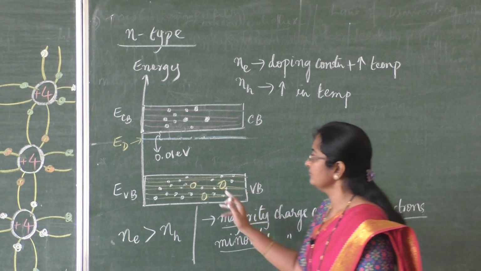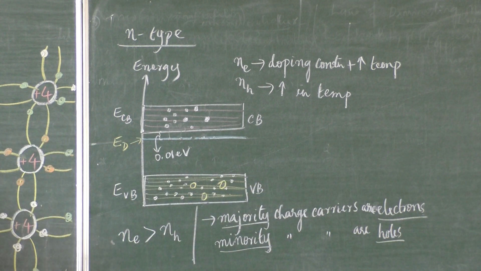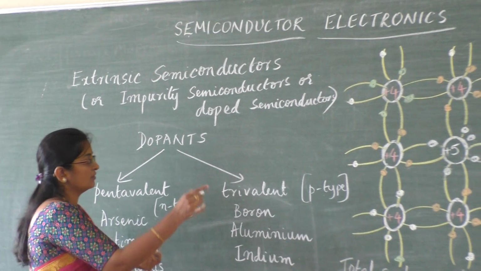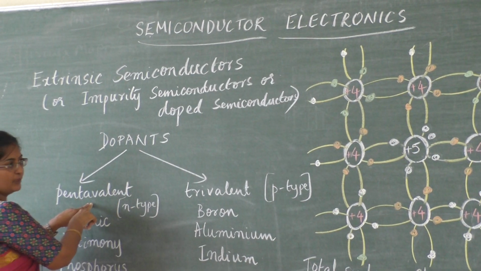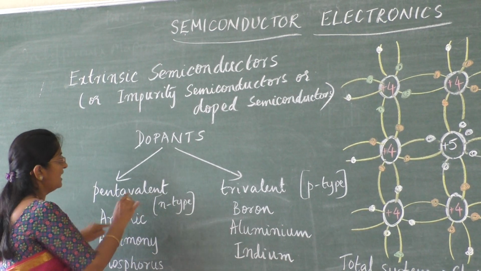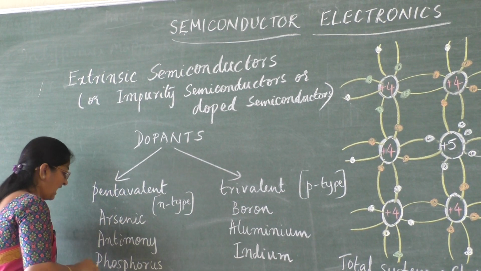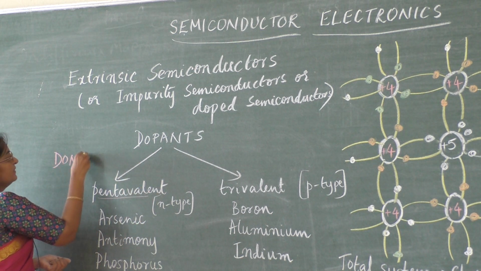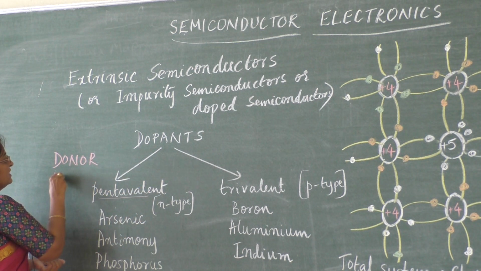Next, let us study what will happen when a trivalent impurity is added. So here, when a pentavalent impurity is added, the number of electrons will be greater than the number of holes, and this impurity has a special name called donor impurity.